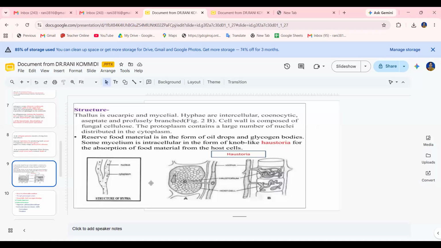Holo means the complete fungal portion can be modified into a reproductive structure, which is known as holocarpic. Eucarpic means the fungi in which only a specific portion of the fungal body transforms into a reproductive structure. So that is called eucarpic fungi.